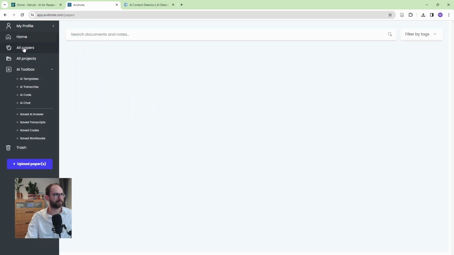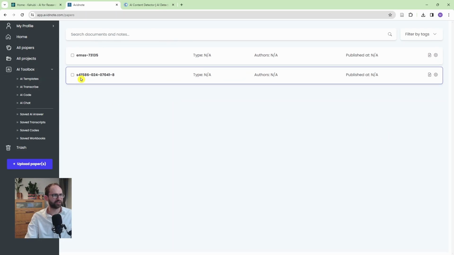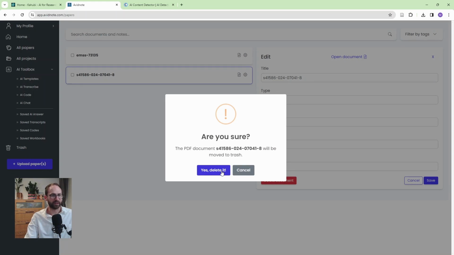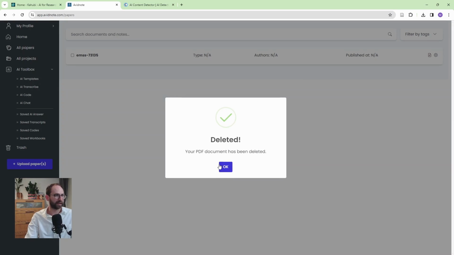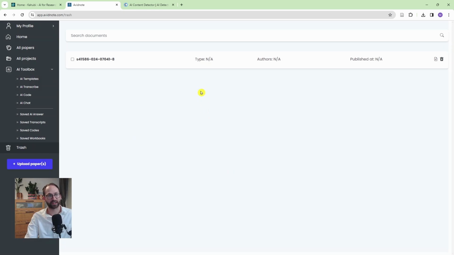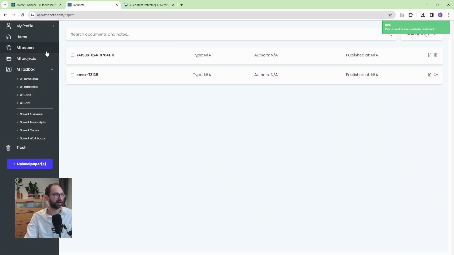So we'll start with all papers. Now, these are the two papers that I uploaded. I know that this is not great labeling, but you can change the labeling right here. You can change all of it, so it becomes clear to you what is what. If you accidentally delete a document, it will ask you for a prompt. Okay, I have deleted this. But if you change your mind, you do have a trash option here. You can restore this document with all of the notes and everything. So there you go. Yes, restore it. I'll go back to my papers, and yeah, they're both here.